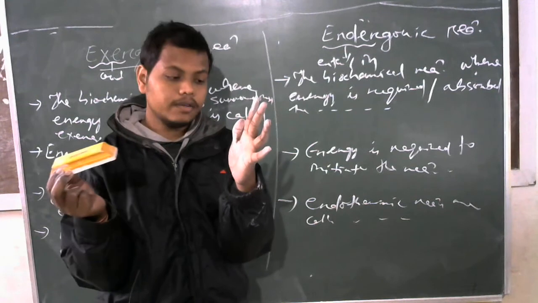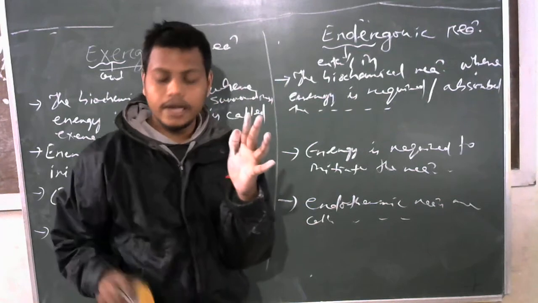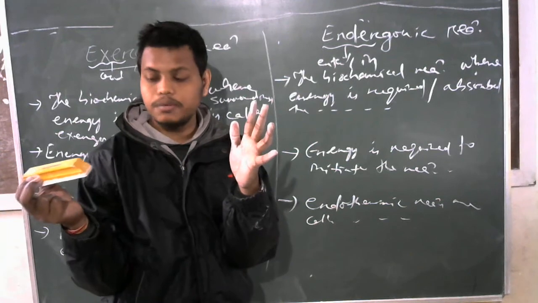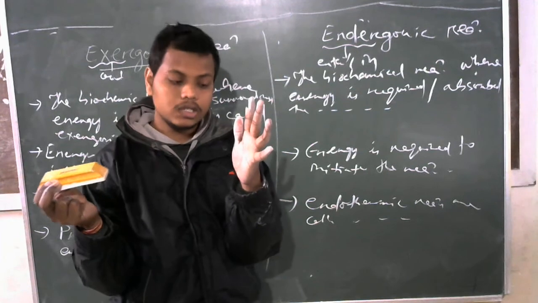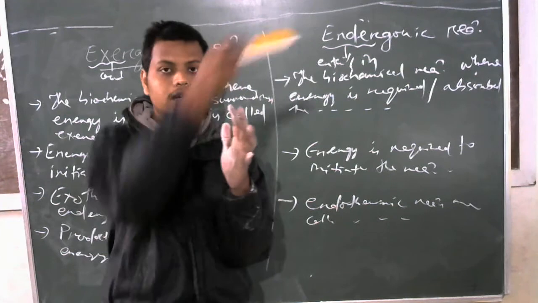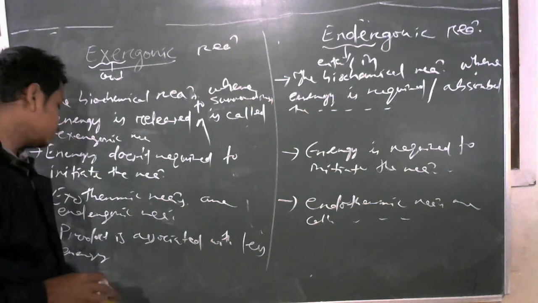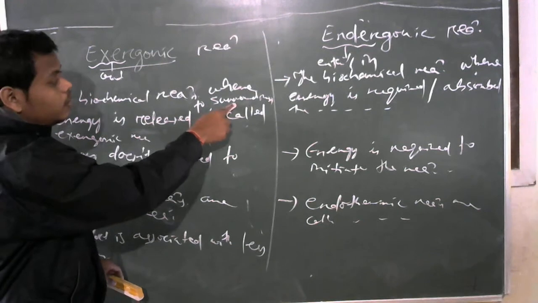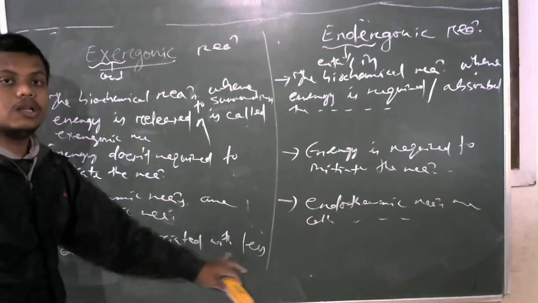The rays of light fall on your hand and some rays are also scattered to the environment. If you assume the incident rays are energy, that energy is acquired by the product, but maximum energy is released to the surrounding. That's why the product is associated with less energy, because maximum energy is lost to the surrounding.